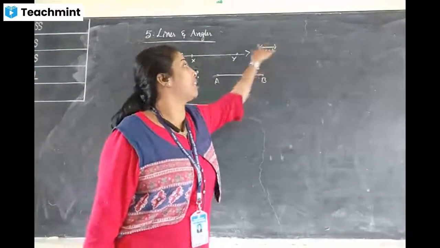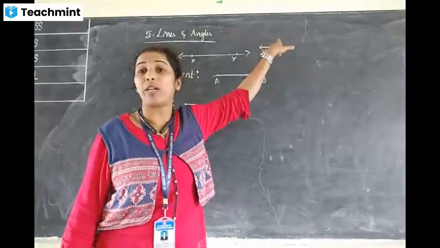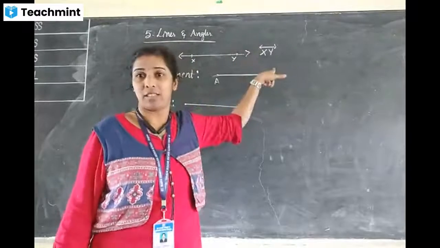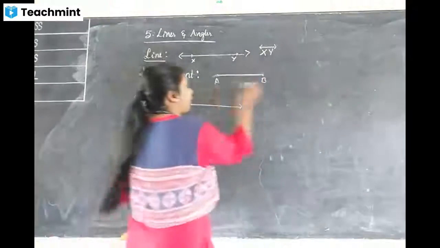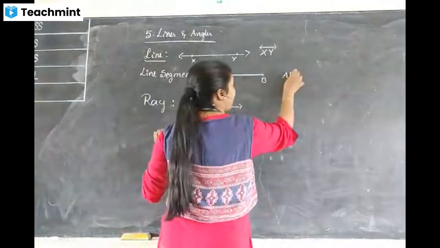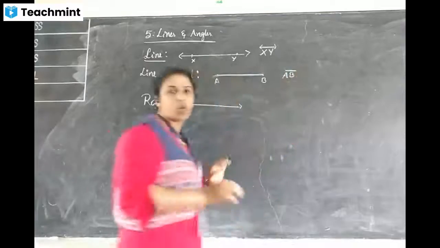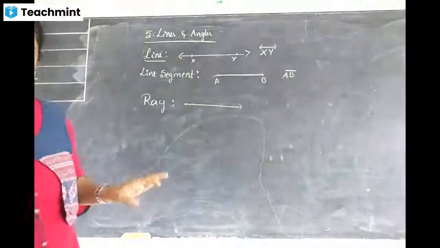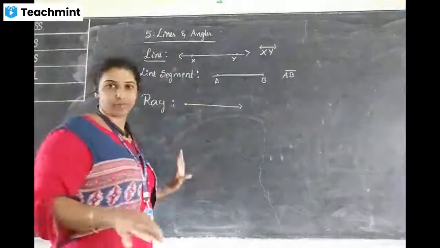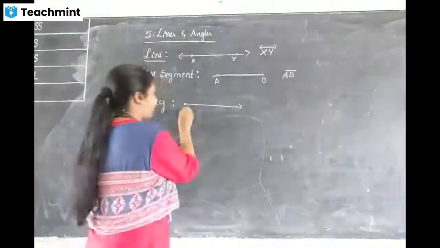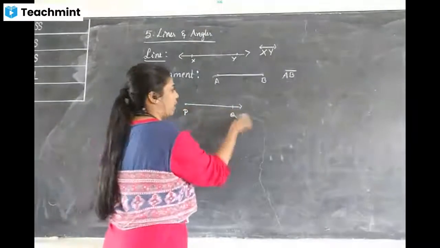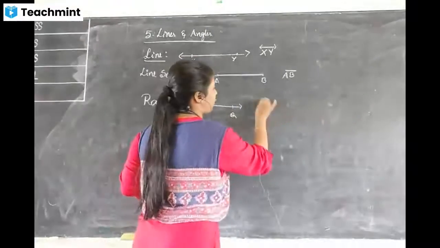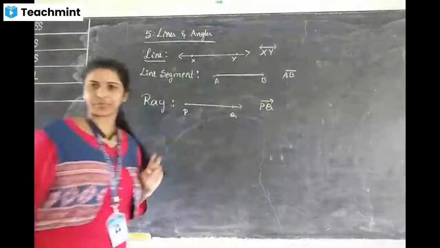XY is a line. By seeing the arrow marks above, you must decide it is a line. Then a line segment, how can I write? Just AB with a bar above, no arrow mark. No arrow mark means it is a line segment. Then PQ with one arrow mark on one side is a ray.